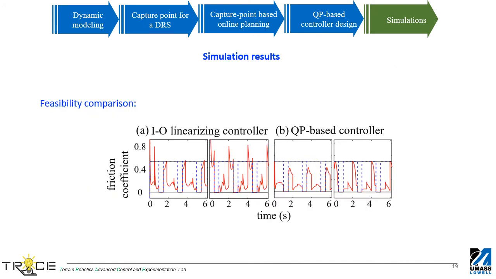On this slide, we compare the feasibility with respect to the friction cone of our input-output linearization-based controller and the quadratic programming-based controller. For both cases, the friction coefficient is set to 0.5. The input-output linearization-based controller occasionally violates the friction cone constraint. However, the quadratic programming-based controller respects the friction cone constraints, which adds to feasibility in a real-world experiment.